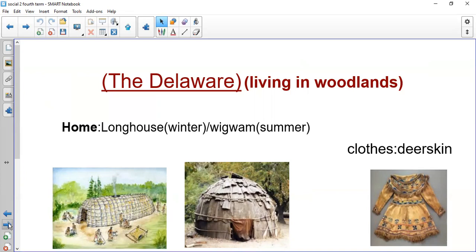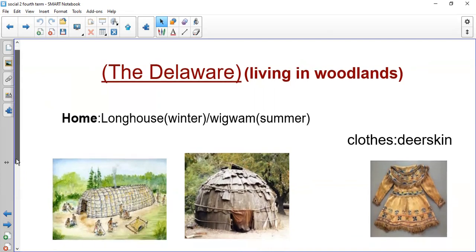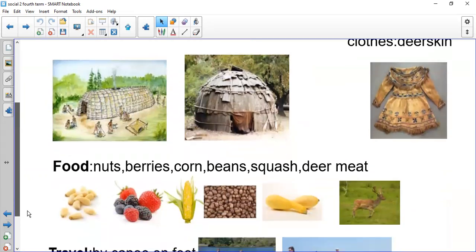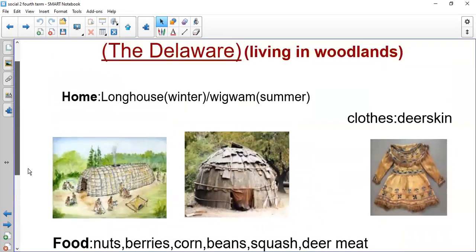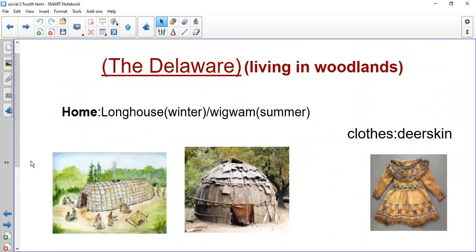Grade two, when I start with each group, you will find that we will learn about their place, where did they live, their home, the shape of their home in winter and in summer. We will learn about their clothes, about their food, and about how did they travel from one place to another. I will repeat the same titles with the four groups, so you have to study them very well and memorize them like your name. We will start with the Delaware.